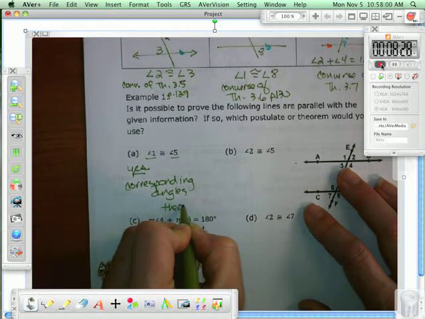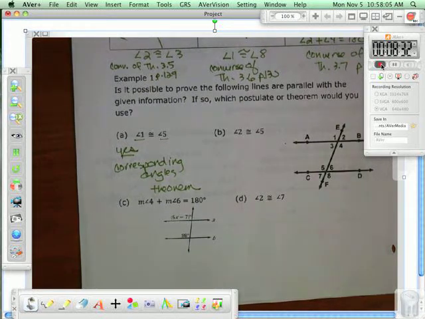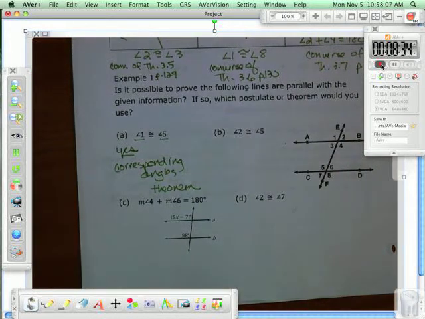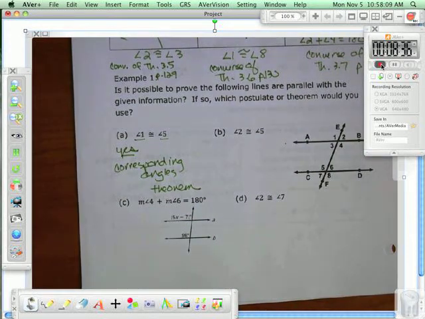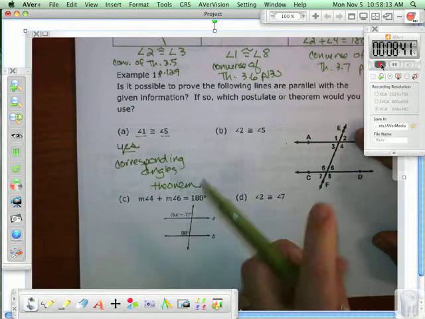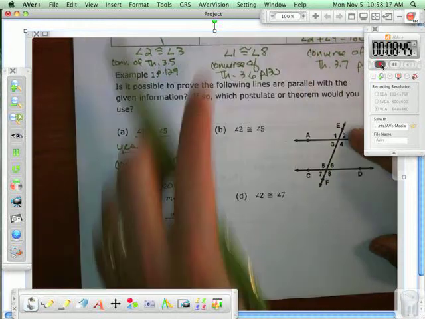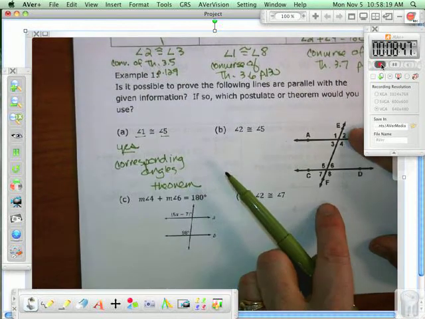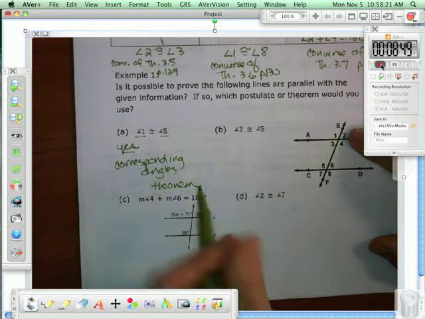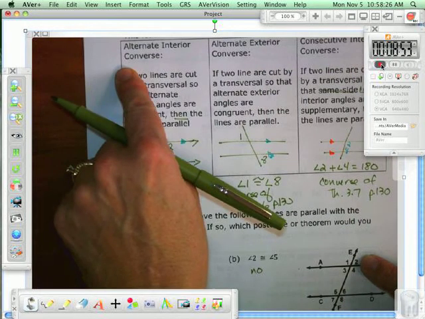Okay, angle 2 and angle 5. Is there enough information using 2 and 5 to say these are parallel? Based on these four converses that we're talking about today, is there enough information? No. Because 2 and 5 aren't any of these kinds of angles. Okay?